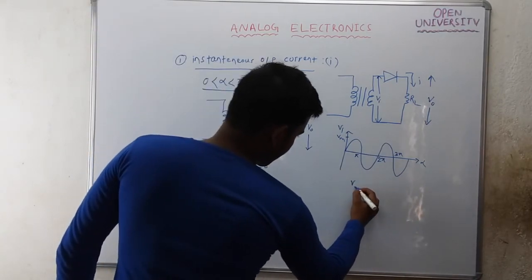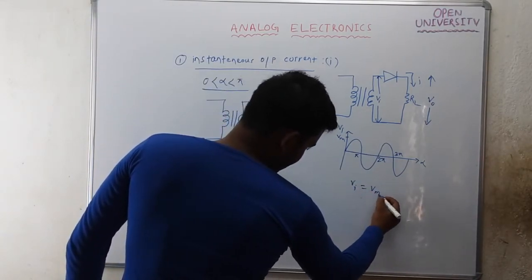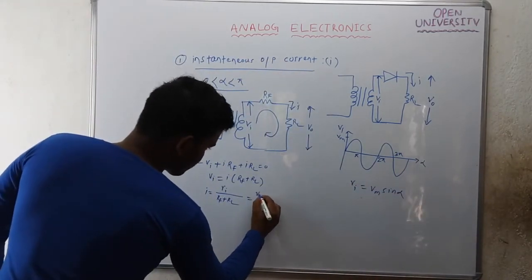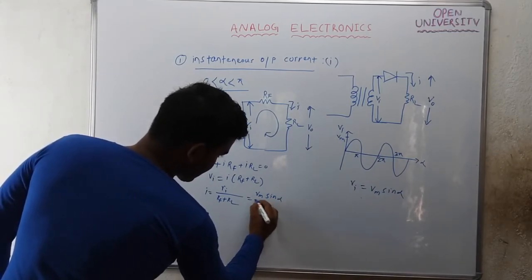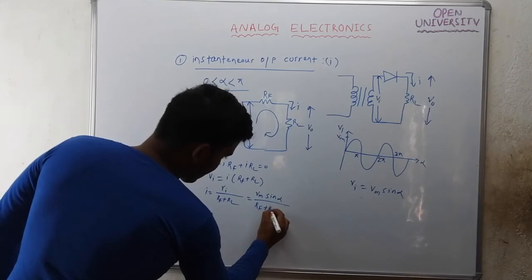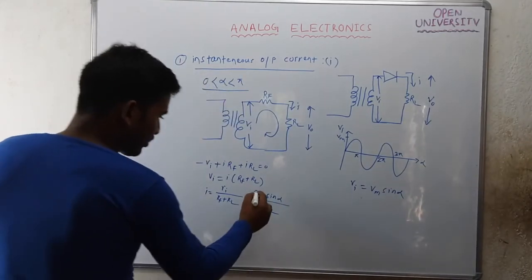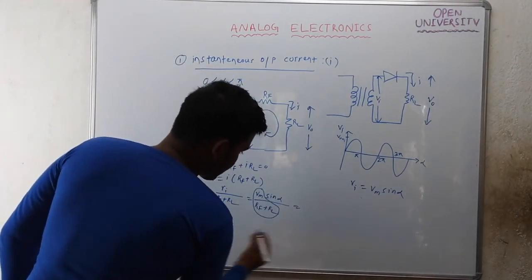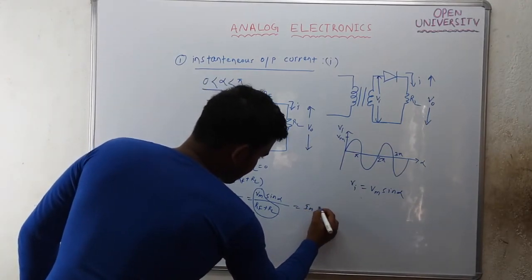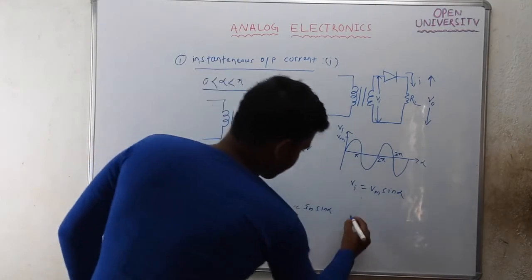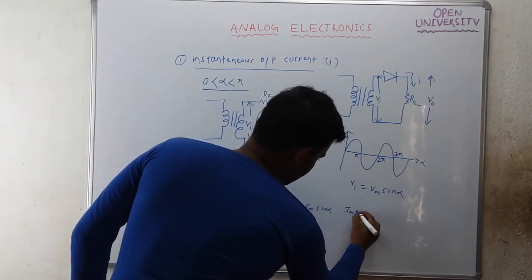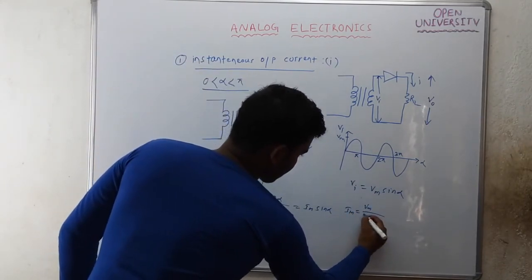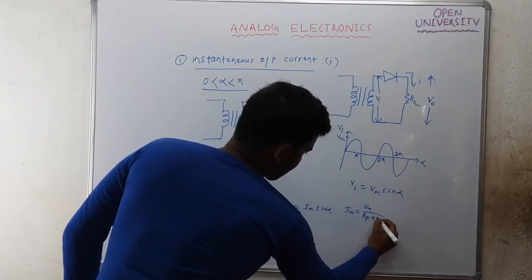So if you substitute, I equals Vm sin alpha divided by (RF plus RL). I am calling the part Vm by (RF plus RL) as Im, then it will become Im sin alpha. What is Im? Im is Vm by (RF plus RL).